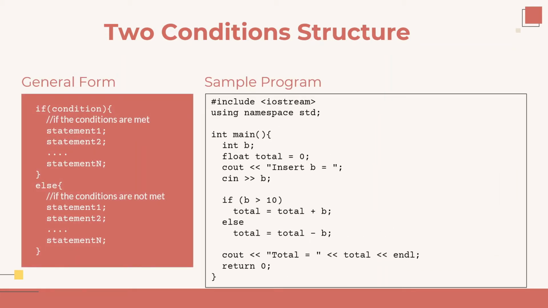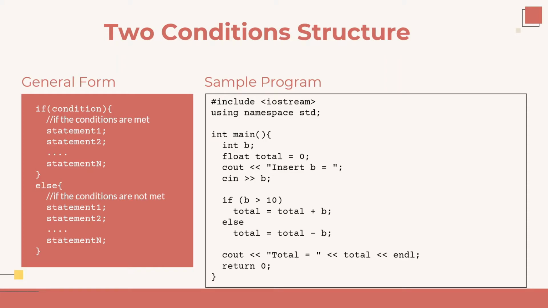Next, we will discuss two-condition structures. The concept of the two-condition structure is to add a special statement that is used to solve the case when the defined conditions are not met, using the else keyword. The general form is if condition, and if the condition is met, it will execute the statements in the block of instructions. But if the condition is not met, then the statements in the block of instructions after the else keyword will be executed.